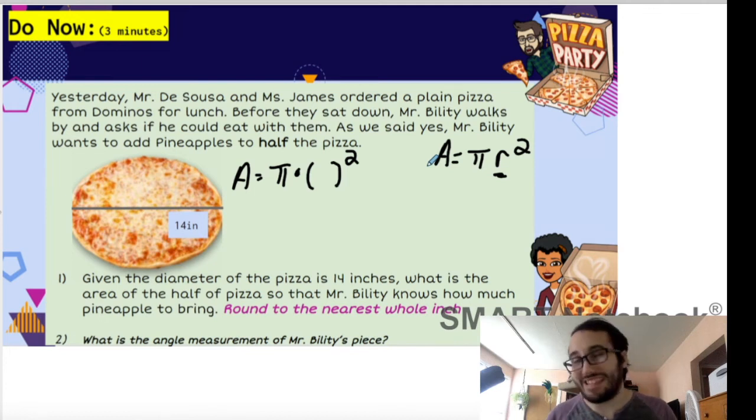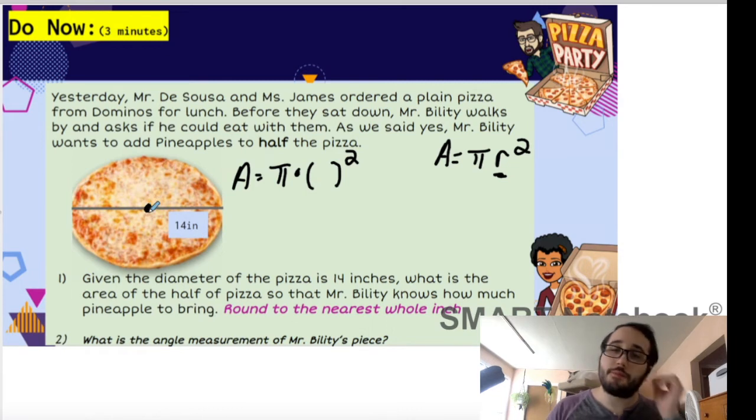If you said 14, I'm sorry, but that's not correct. 14 represents the diameter of the pizza. You can see the line going straight across. But if you remember from before, the relationship between a radius and a diameter is that the diameter is double the radius. So if the diameter is 14, to get the radius, you just got to divide by 2. 14 divided by 2 is 7, so I know that the radius is 7. So I'm going to substitute that in.